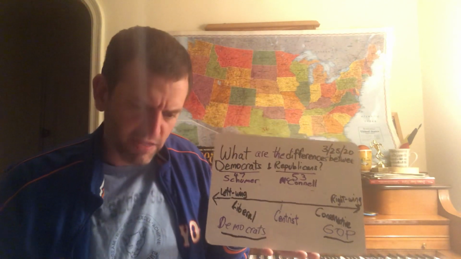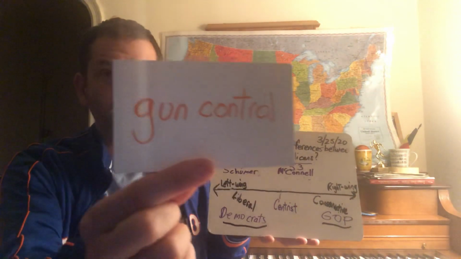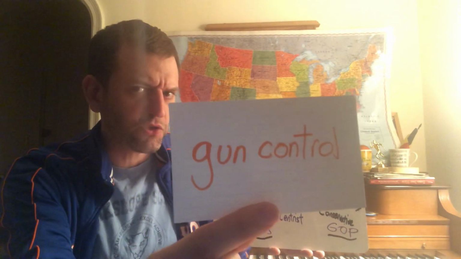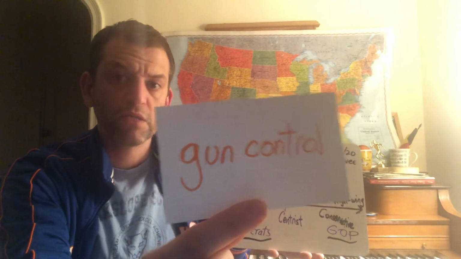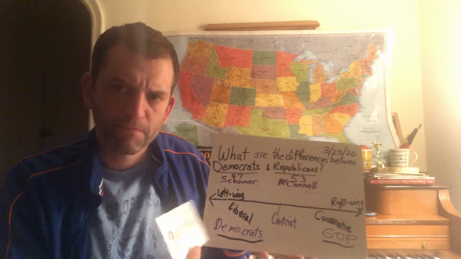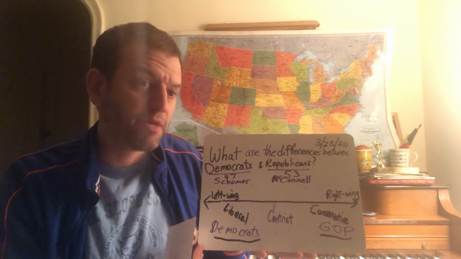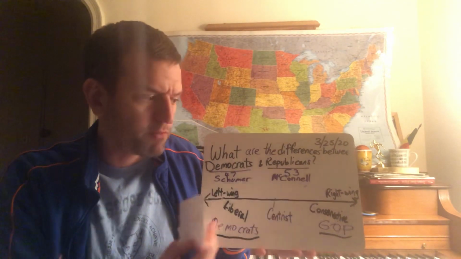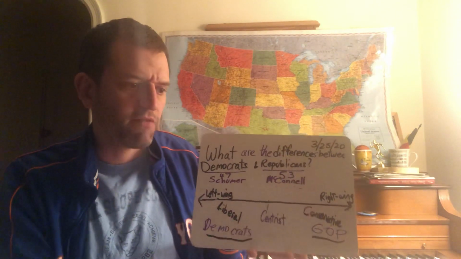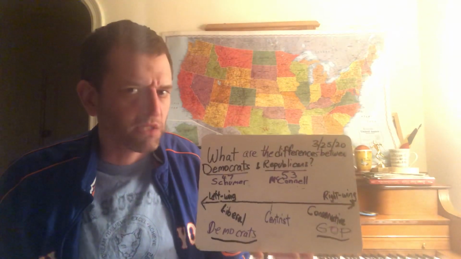And the last one, because we've talked about this a lot in class, is the gun control issue. We learned in class that the Second Amendment to the U.S. Constitution provides people the right to own guns, bear arms. Democrats say we have to limit that. We need control of the guns. Limit the amount of guns people can buy, limit the types of guns people can buy. Republicans, again, think the government should just take a step back, let people have their guns, and if you want to limit it, yes, you can, but not too much.